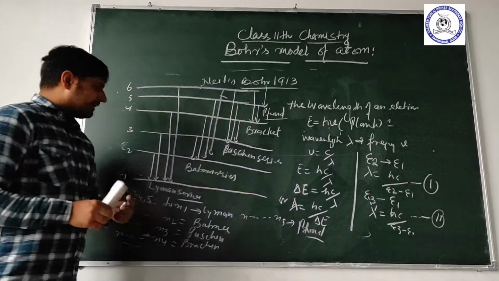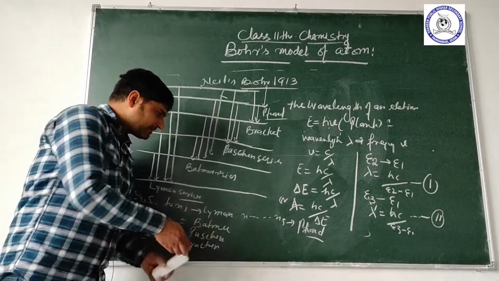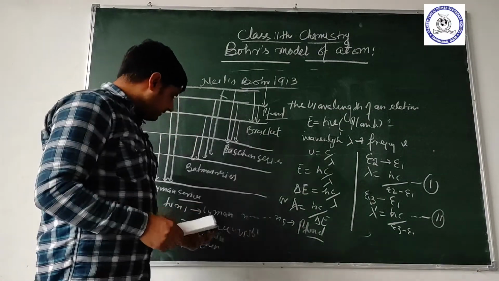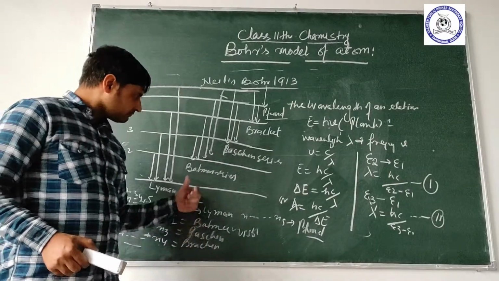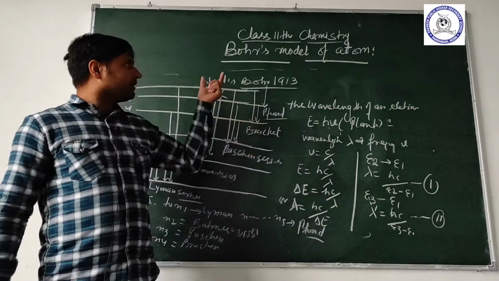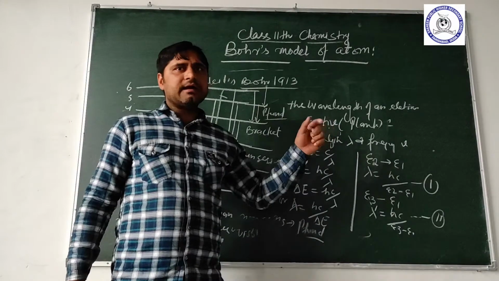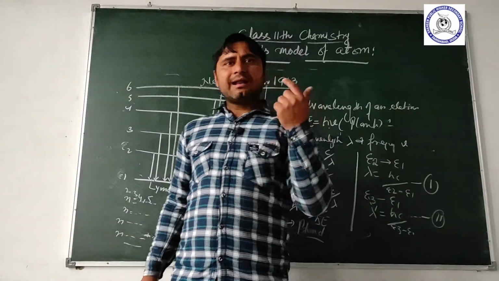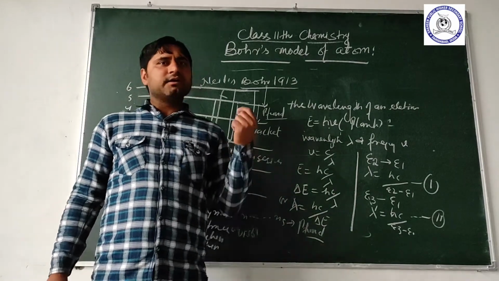In this, the Lyman series lies in the ultraviolet region. The Balmer series is identified in the visible region, and the Paschen, Brackett and Pfund series are identified in the infrared region. Now, second, this Bohr model of atom explains the stability of the atom. It means as long as the atom revolves around a particular orbit, it neither loses energy nor gains energy. Therefore, the atom as a whole is electrically neutral.